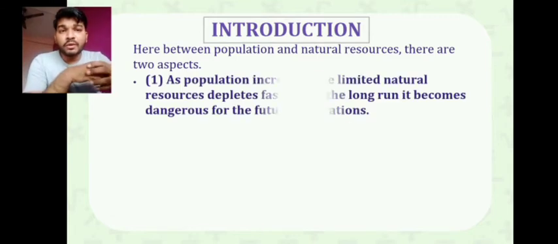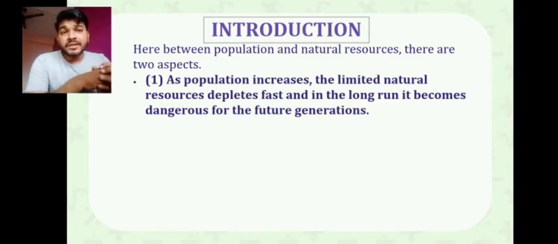The first one talks about how, as our population is increasing, जैसे जैसे हमारी आबादी बढ़ रही है, जनसंख्या बढ़ रही है, the natural resources are limited. Why limited? Because they are within our country. हमारे कंट्री के अंदर जितना नेचुरल रिसोर्स है वो हमारे लिए लिमिटेड ही है. So you find that it is getting depleted faster and faster, because we have to fulfill the basic requirements.